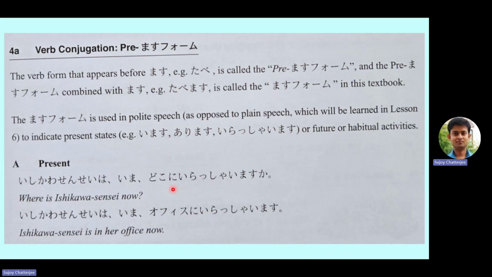That is one thing. And as it has been mentioned here, as opposed to plain speech, which will be learned in lesson 6, how this irashaimasu will change into something else for informal speech, and how imasu will change, how arimasu will change, those things we will learn in lesson 6.